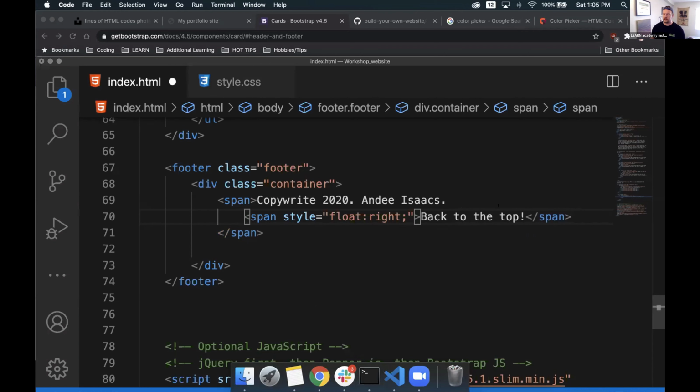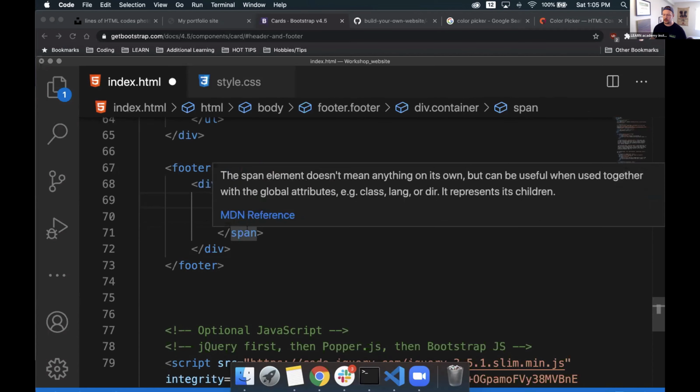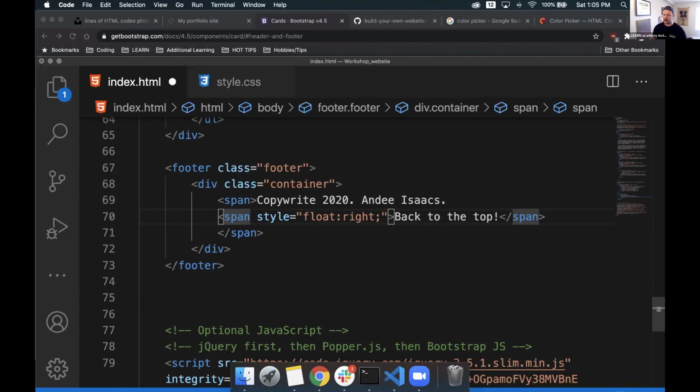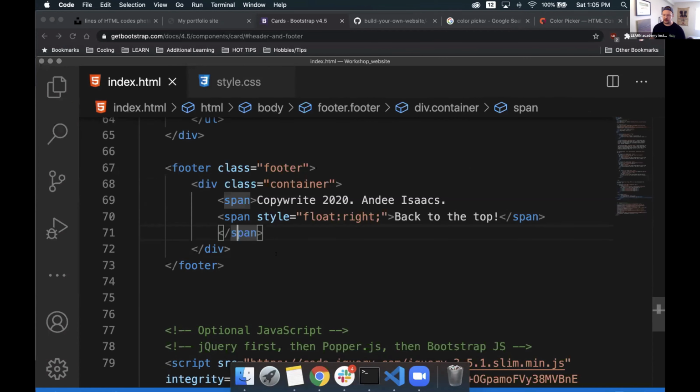And with this, if we stop here and take a look, we can start to see it already kind of working for us. Inside of our footer, we have our container, which is going to hold our span information. Let's make sure this is nicely styled up. Let's move this over a little bit. So now we can see everything that's going on here. We have our span that opens up here, it closes here. We have another span that opens here, because technically this is still one line, and closes up here. Great. Let's save this and see what we got.